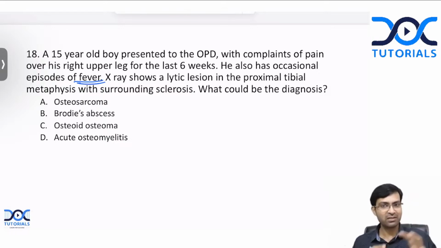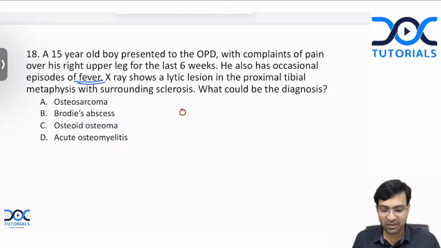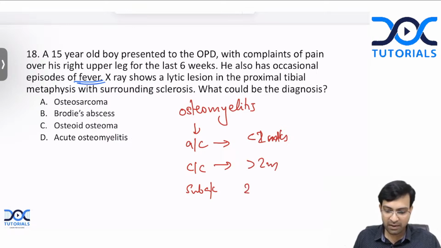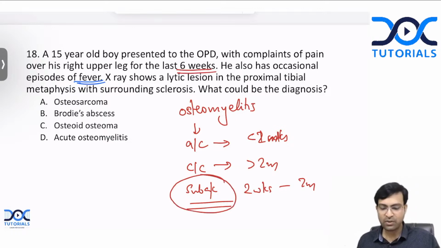So if there is fever, and this is an orthopedic exam, so probably there is fever because of something in the bone. So the most probable cause is an infection. An infection of bone is what? Osteomyelitis, isn't it? Now, osteomyelitis can be of 3 types: acute, chronic, or subacute. Acute is when the infection is less than 2 weeks old. Chronic is more than 2 months, and if it is between 2 weeks and 2 months, we call it subacute. And what is the duration here? 6 weeks. So it is a subacute osteomyelitis.